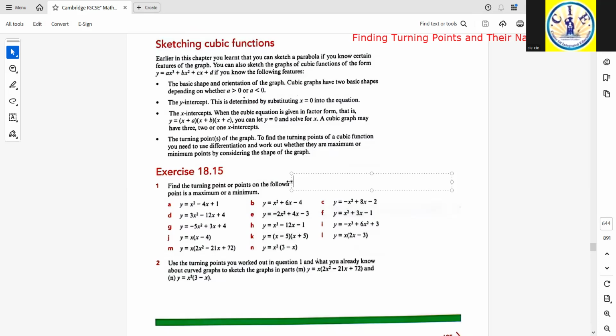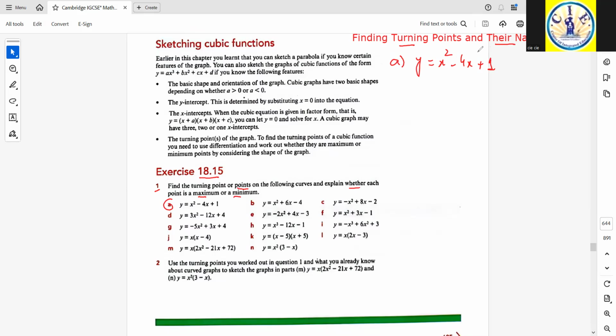In this video, we are going to solve exercise 18.15, and this pertains to finding the turning points and their nature. That is question number 1. Find the turning point or points on the following curves and explain whether each point is a maximum or a minimum. Part A. y equals x squared minus 4x plus 1.